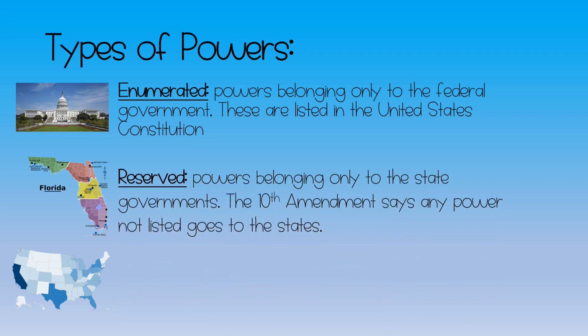Second, we have reserved powers. These are powers belonging only to the state government. The 10th Amendment to the U.S. Constitution, so that's part of the Bill of Rights, says that any power not listed in the Constitution goes to the states. This was our founding fathers' way of making sure that if it wasn't listed out, it would go to the states. Those are reserved powers.